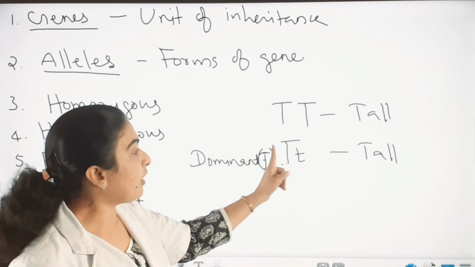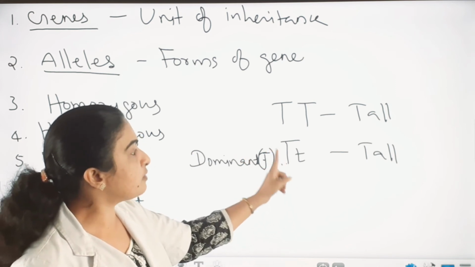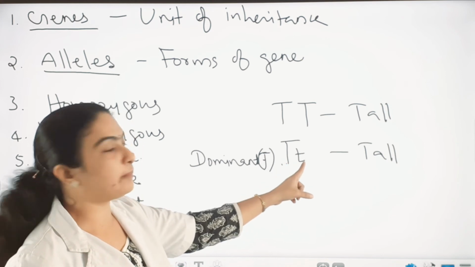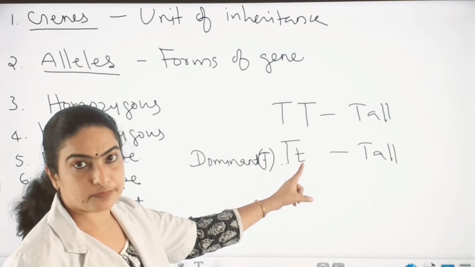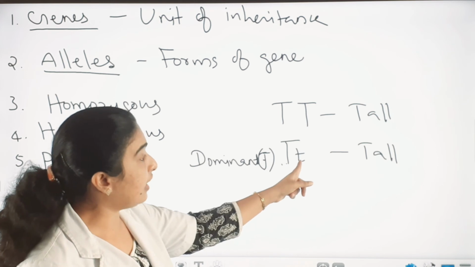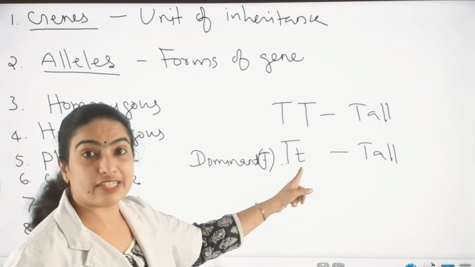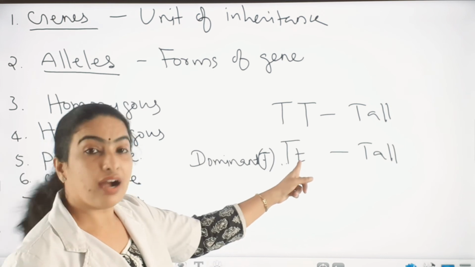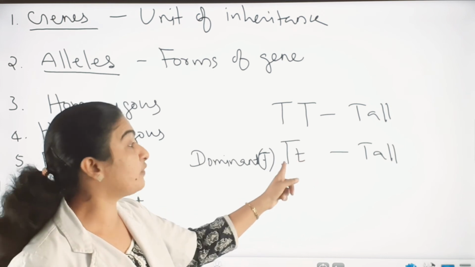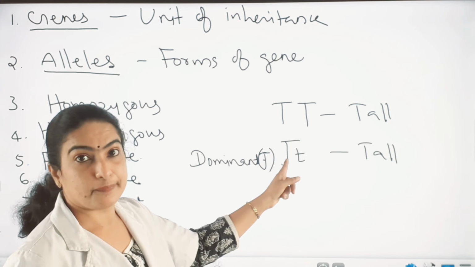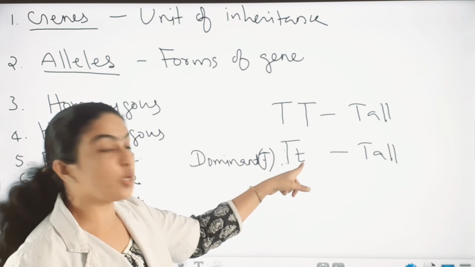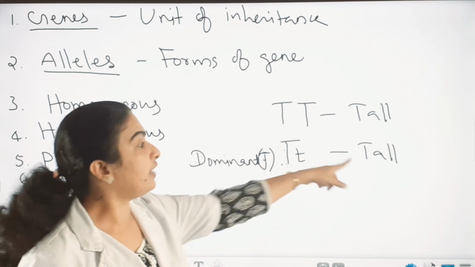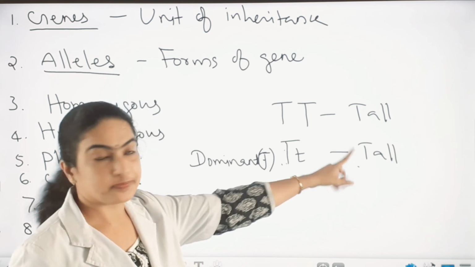The gene or allele which can express by itself even in the presence of another allele. And this other allele is suppressed here. This character is hiding here due to the presence of the dominant character. Because capital T dominates over the small t, that's why the tallness is expressed here.